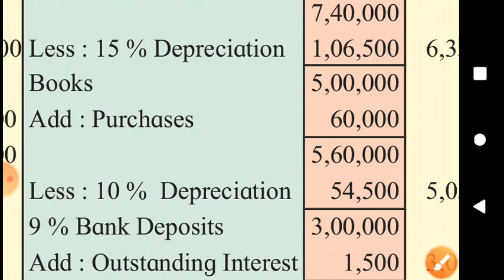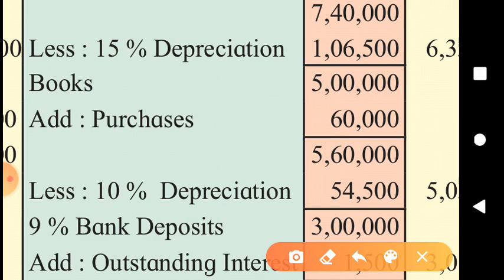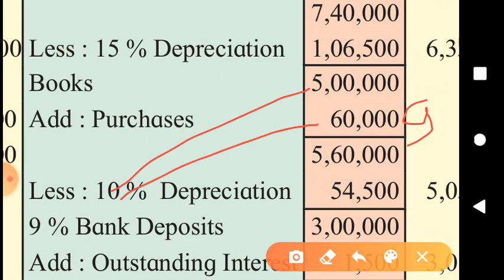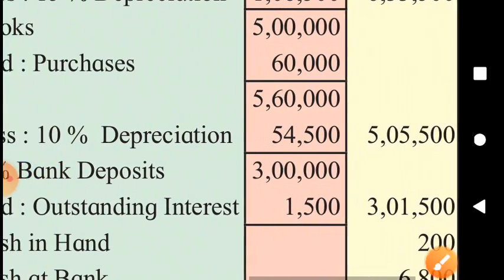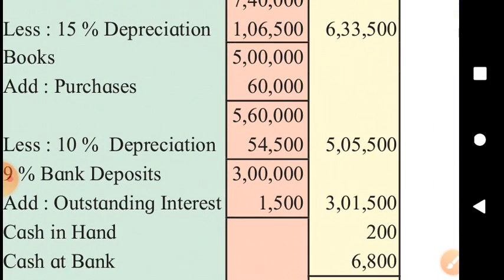Now, while calculating depreciation, we are going to charge full depreciation for 12 months for the whole year on 5 lakh, but the new books were purchased on 1st July. Therefore, 9 months depreciation at the rate 10% on 60,000. By that way, we get total depreciation 54,500 in the outer column, remaining amount of books 5,05,500.